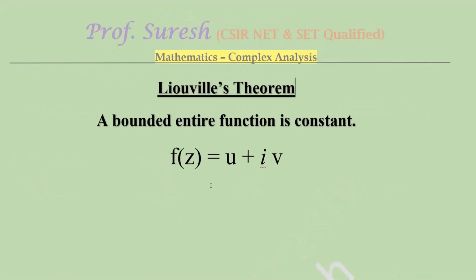Important result: if f of z is an entire function and u is constant, then f of z will be constant. If f of z is entire and v is constant, then f of z will be constant. If f of z is entire and u or v is bounded, then f of z will be constant. Okay, these are the important results.